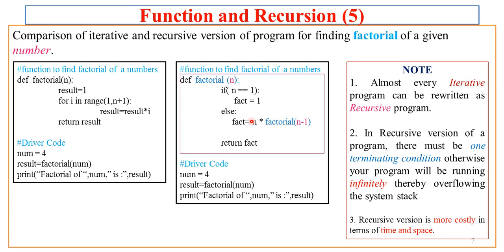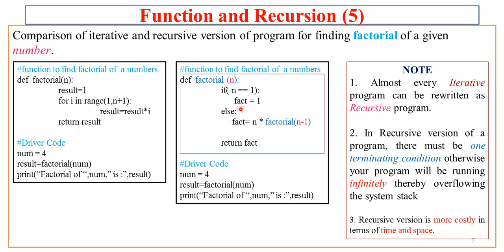What if I don't have a terminating condition? It will keep calling the copies infinitely, and the system stack will overflow, and after that your program may crash. So to avoid that, there should be at least one terminating condition, or your program will be in an infinite loop. That is again an undesirable thing.